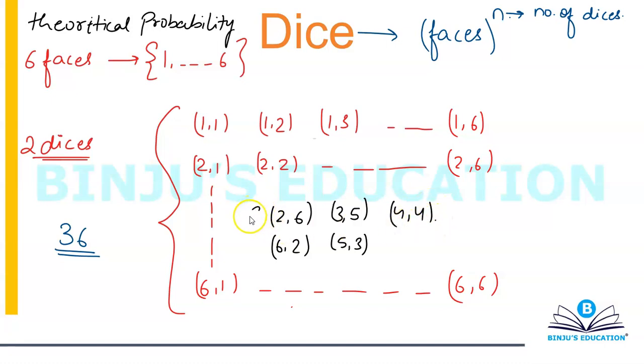Now 4 4 will come only once. Remember that 1 1, 2 2, 3 3, 4 4, 5 5, 6 6 will only occur once, not twice. Like you can have 1 2 and 2 1, and we'll have to count these as separate cases: 2 6, 6 2, 3 5, 5 3. So the order matters, so we'll have to take both the cases into consideration. But these numbers 1 1, 2 2, 3 3, 4 4 will come only once. So the probability that the sum will become 8 will simply be equal to 5 by 36. You have 5 favorable cases and 36 total number of cases.